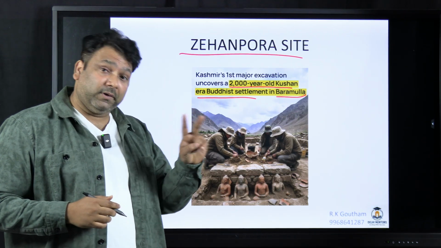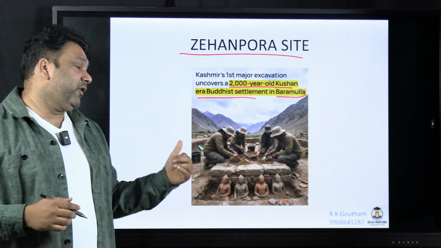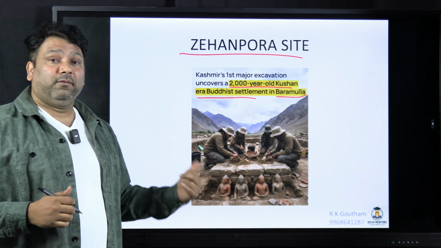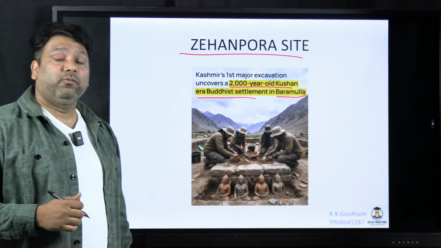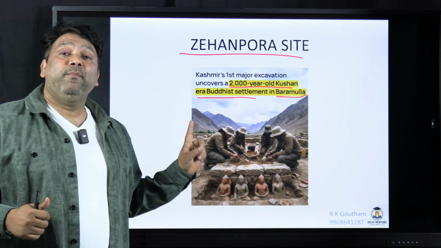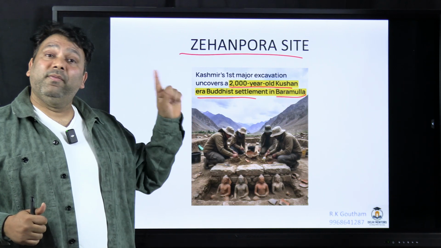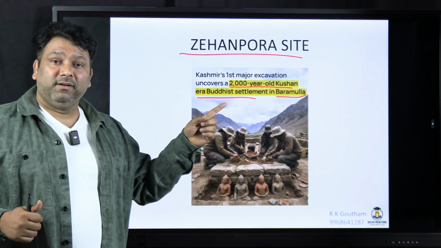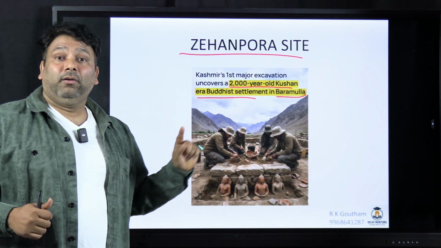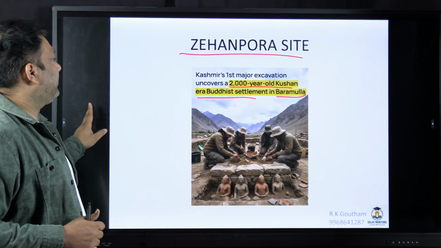There are two schools of Buddhist art. One is the Mathura school of art, the other is the Gandhara. The Gandhara school of art is in the Himalayan region along the Hindu Kush, also in the Himalayas. Recently it has been found. The Bamiyan Buddhas in Afghanistan, which the Taliban blasted completely, that also is Gandhara school of art.